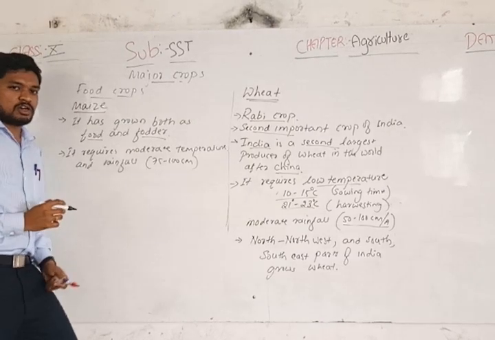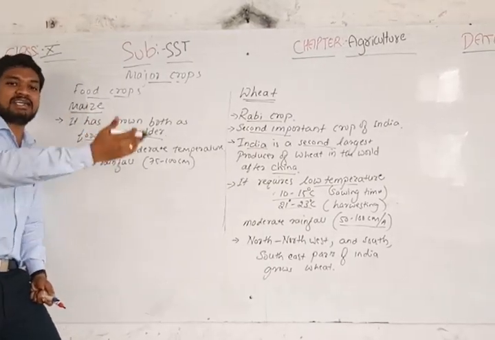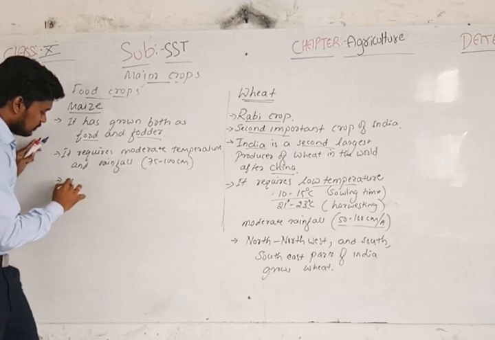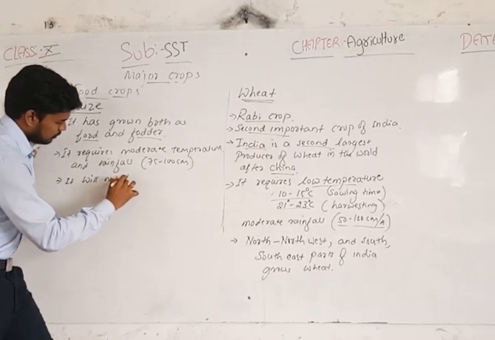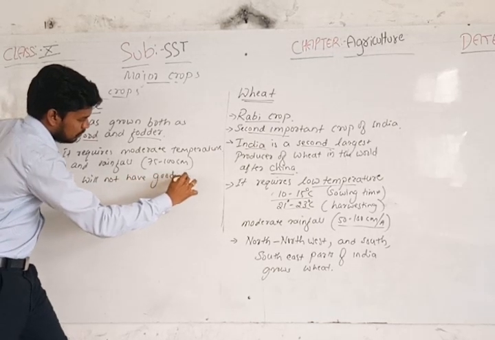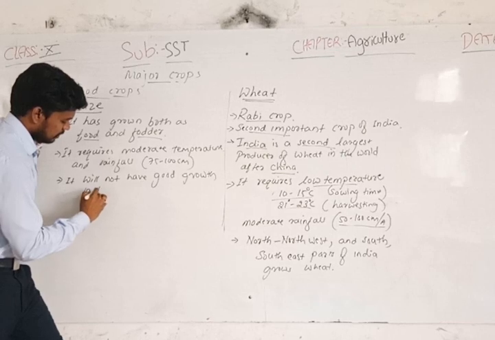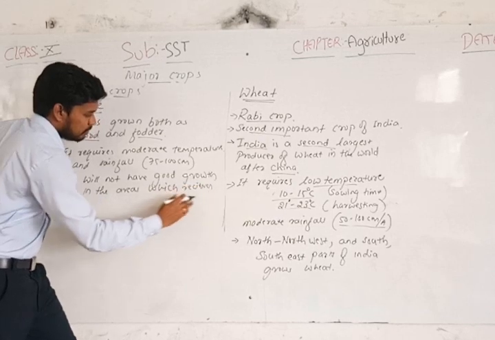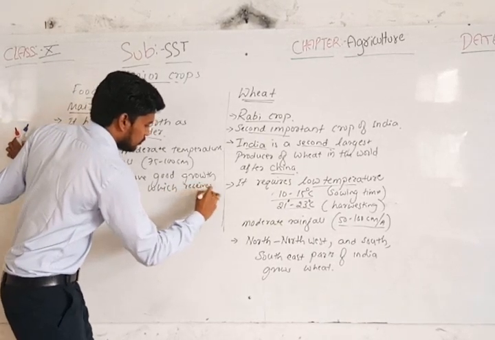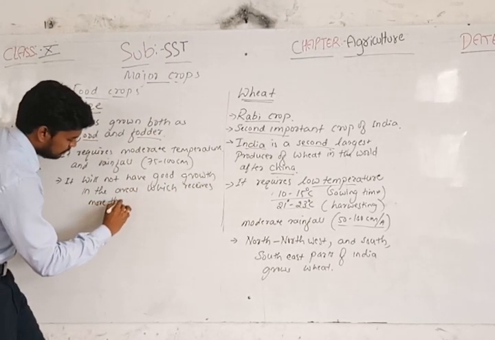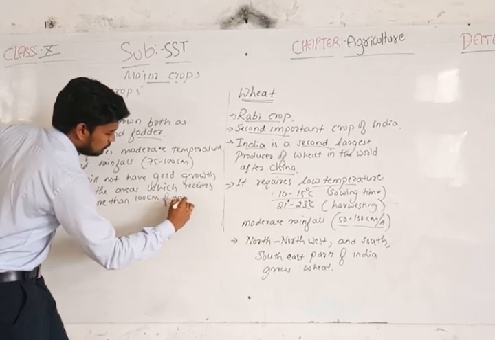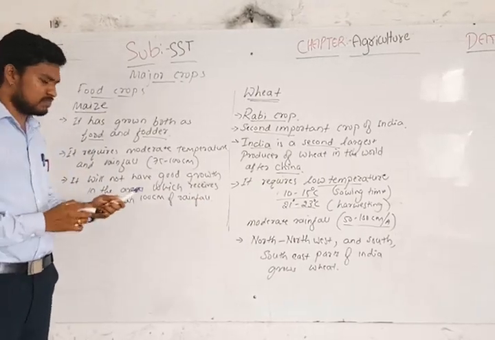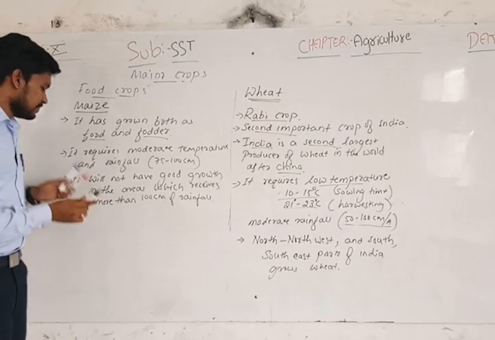So you don't get good growth in places which receive more than 100 centimeters of rainfall per year.